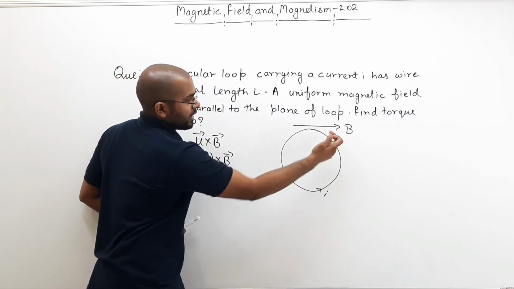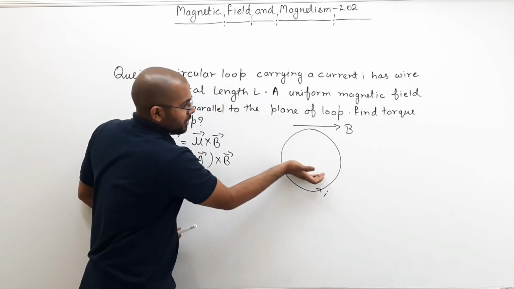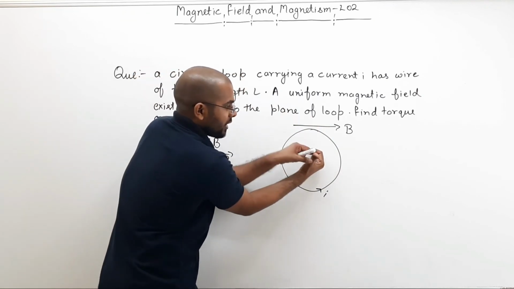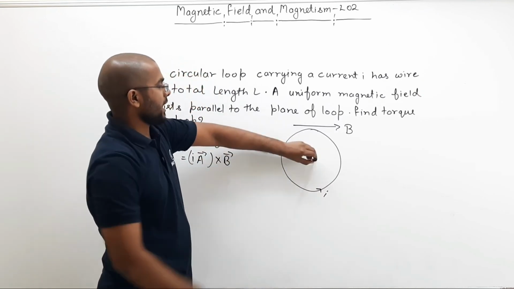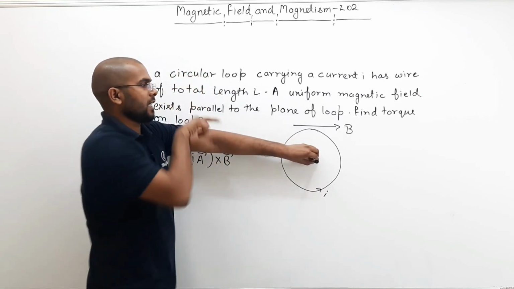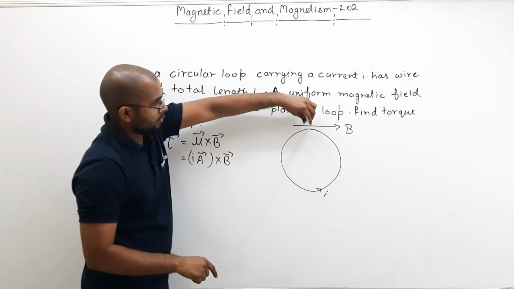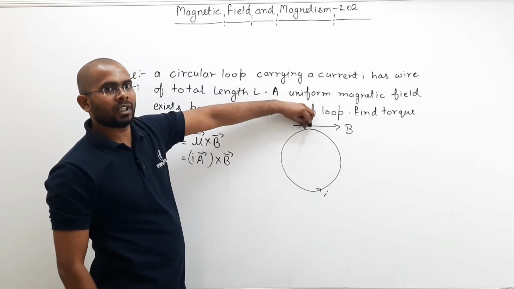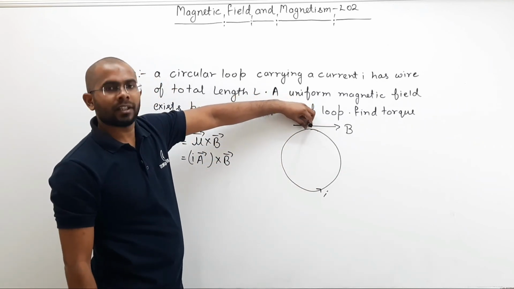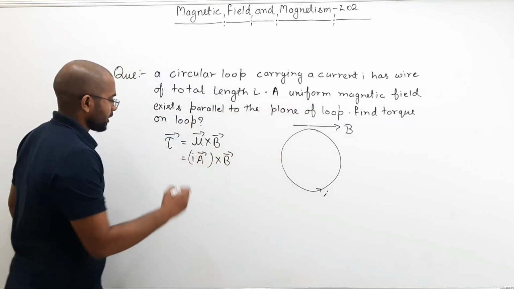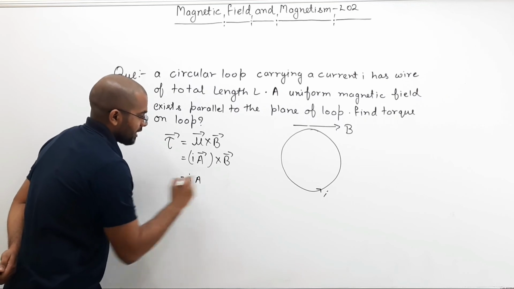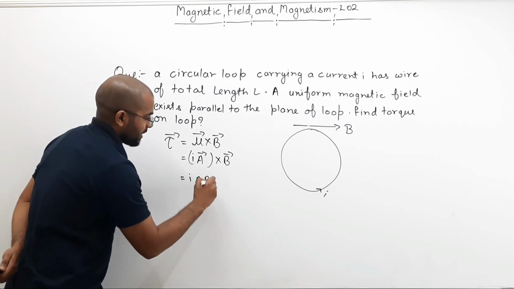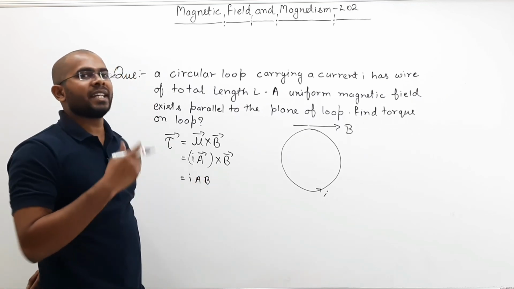This is the direction of current. Fingers of right hand curl like this, then thumb gives the direction of area vector. So this is your direction of area vector and that is your direction of field. What is the angle between area vector and the field here? 90 degrees. So you can write total torque here as I times area times B times sine 90.